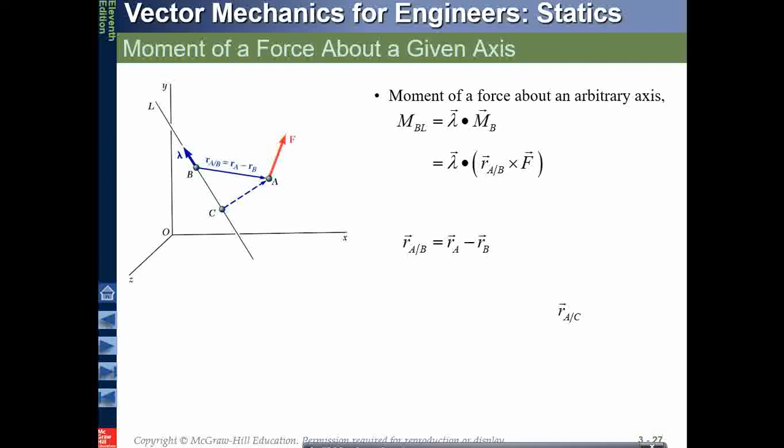And if you wanted to find out the moment about any given axis, again same thing, lambda is a unit vector along that axis times MB. MB is a moment along B. Remember that the moment along B, the moment along C, all will be same, because the moment is the same, RAB times F, and that plane made is like this, something like this. The plane is made.